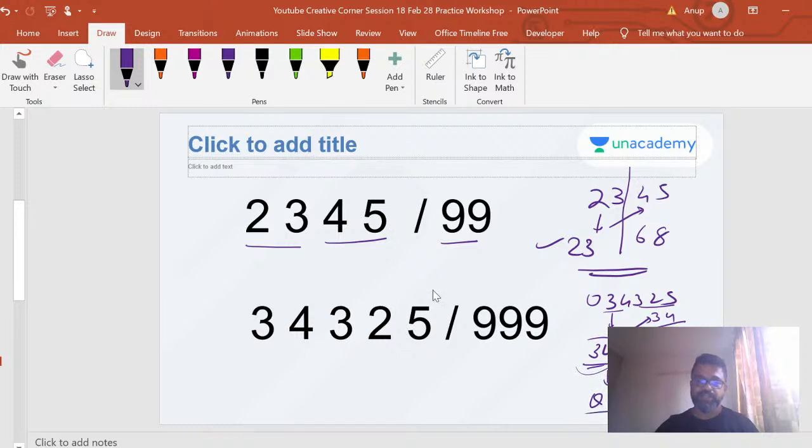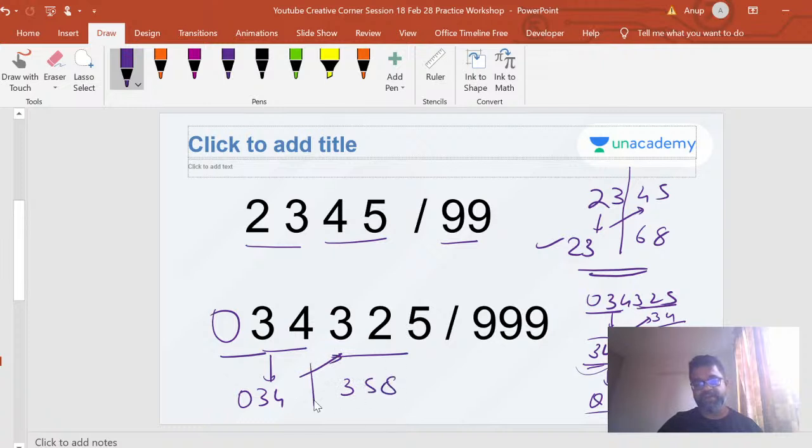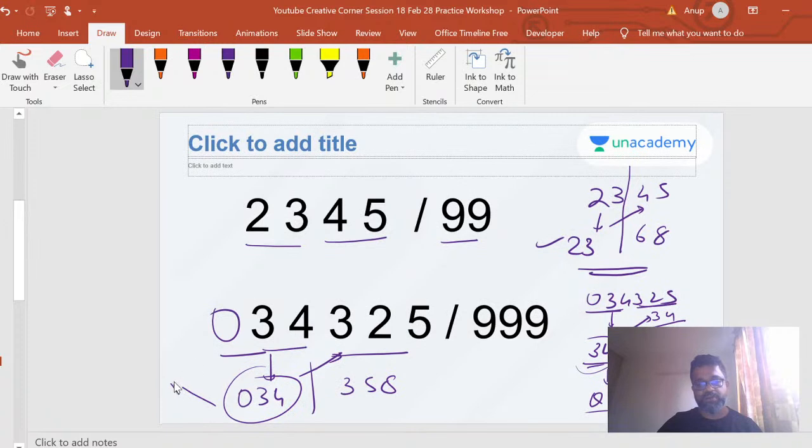That's all. So the only thing that you have to take care here is you have to make it in pairs. Here you make it in pairs of 2, right? Here you make it in pairs of 3. This becomes effectively a 0, so that also you can consider as a pair of 3, right? You bring that 34 down, 034, add it to this, right? So that's how you get a 358, and this is your quotient, and this is your remainder, right? So that's it.